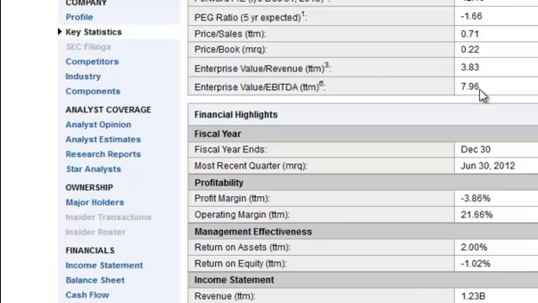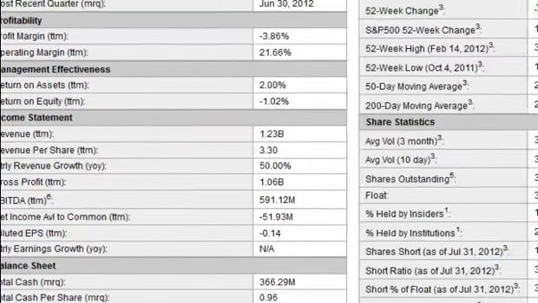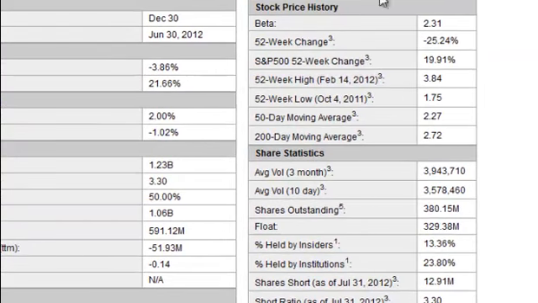Move over here so you can see that. All right, got the tools. All right, here we have the float. Notice that it is different than shares outstanding. Shares outstanding is 380 million, and this counts the float as well as restricted shares. The float right below that is 329 million. Basically a difference of about 51 million shares. That tells me, if I simply subtract those two, that 51 million shares are actually restricted shares. So I now know that.